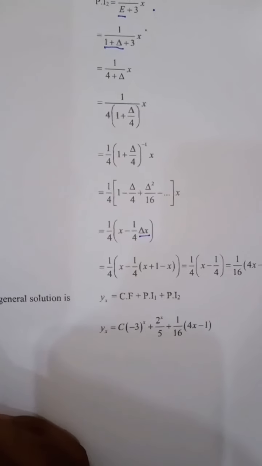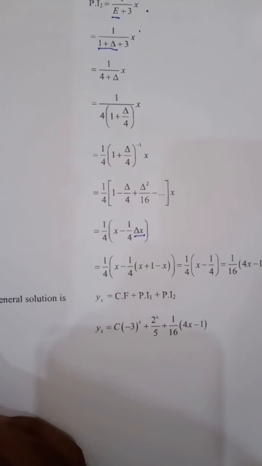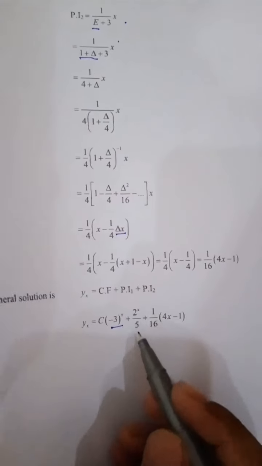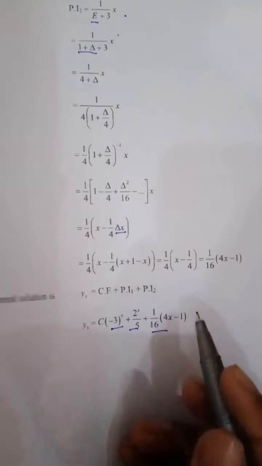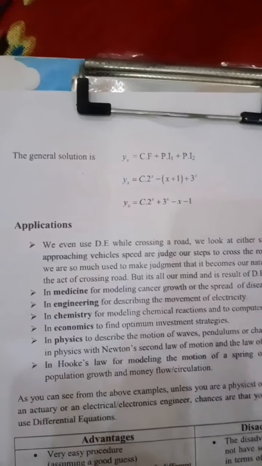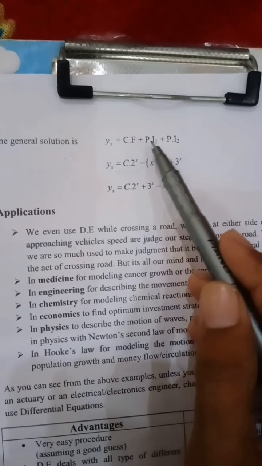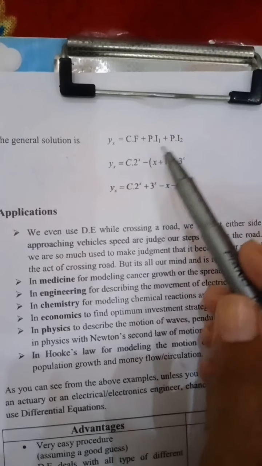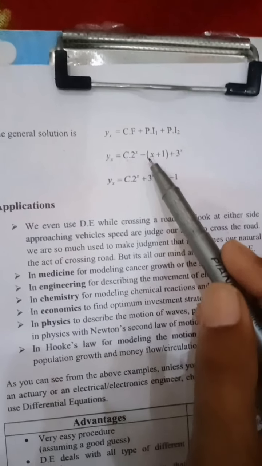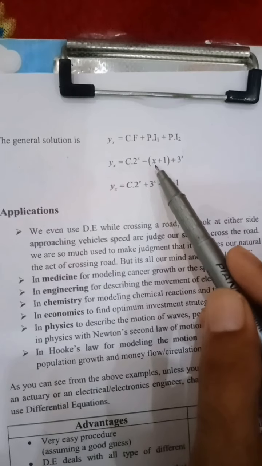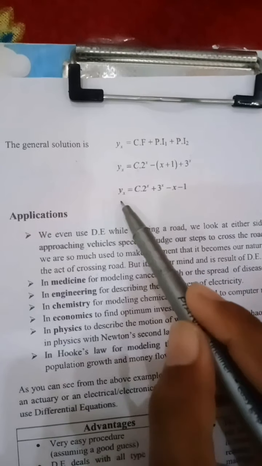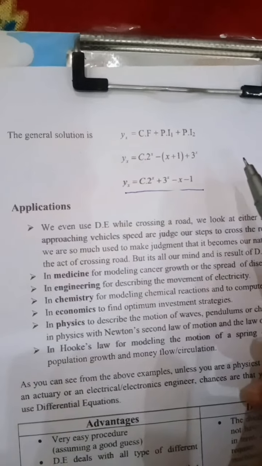The general solution will be the complementary function plus particular integral 1 plus particular integral 2. This is the general solution of type 5. Here the complementary function is c into 2 raised to the power x, particular integral 2 has the value 1 over 16 into (4x minus 1), and particular integral 1 is 2 raised to the power x over 5. We add them, which gives the general solution of type 5.